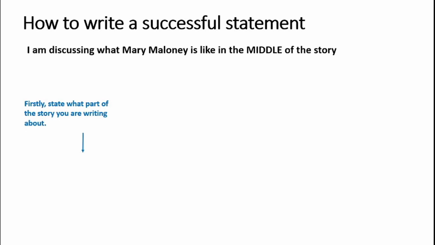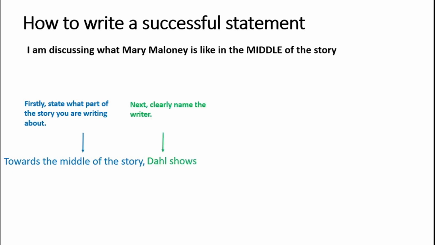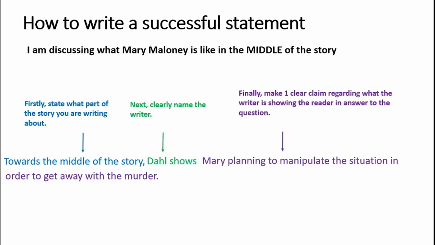So, firstly, I'm going to state what part of the story I'm writing about: towards the middle of the story. Then I'm going to clearly name the writer: Dahl shows. And then I'm going to make one clear claim: Mary is planning to manipulate the situation in order to get away with murder.